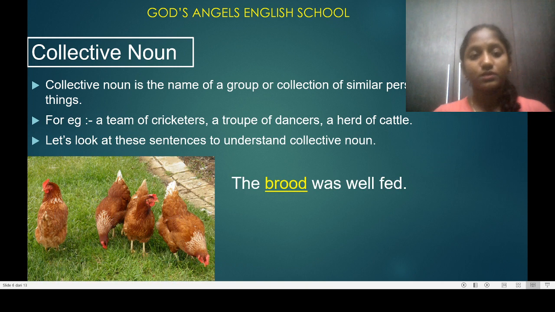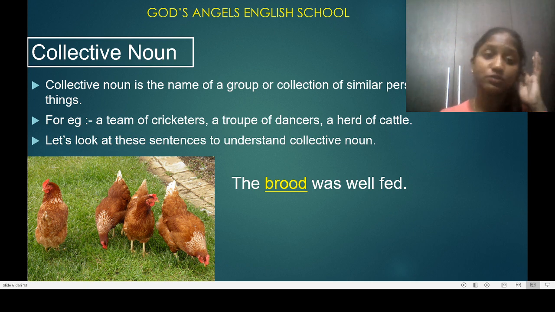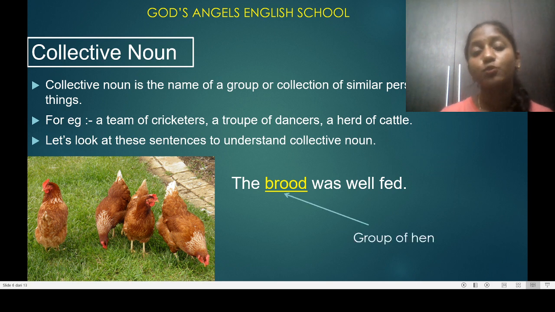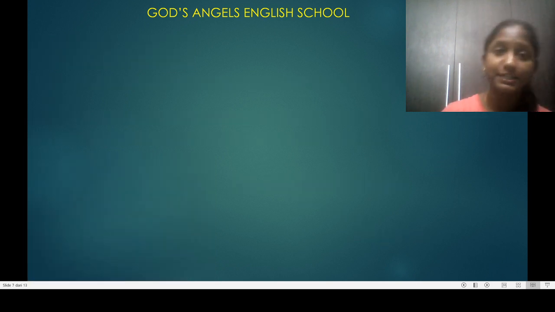You can see there are four hens and they are eating something. We are not identifying only one, we are talking about four hens. So to give a name for the four, we have used the word brood. The brood was well fed. We have not said the four hens were well fed. We are saying brood, which means they are in a group. So we have given a name: the brood was well fed. So brood is a group of hens. That is the collective noun.